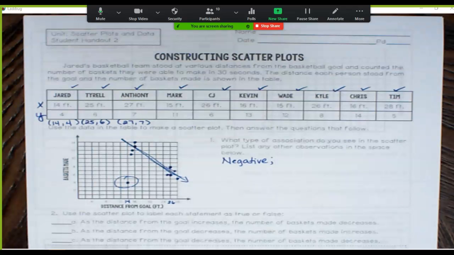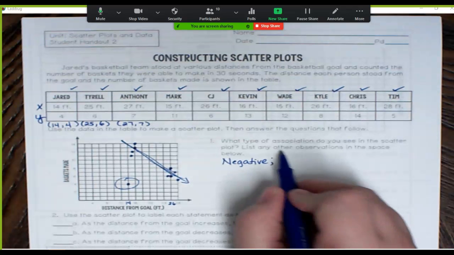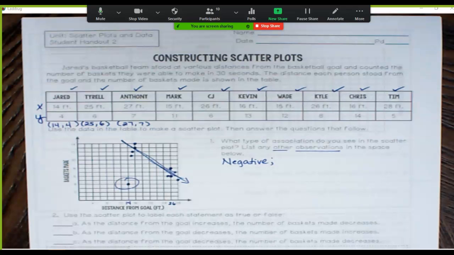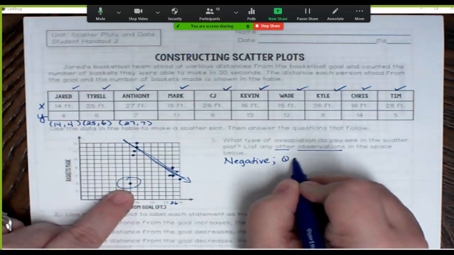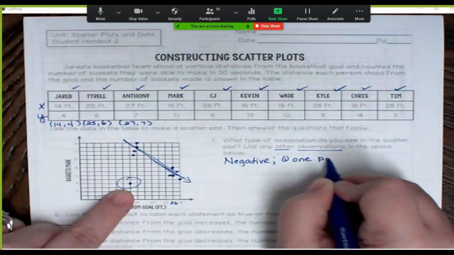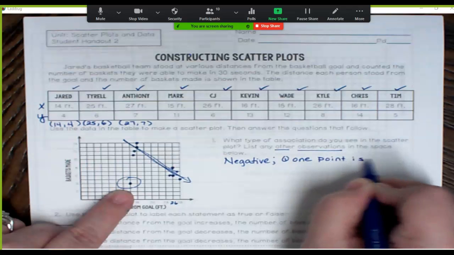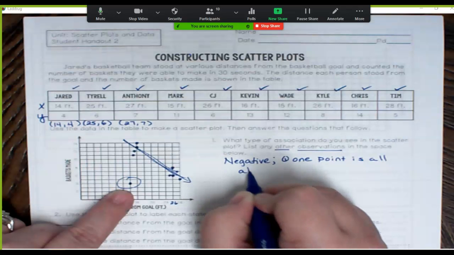And then the question also says, what other observations do you see? Well, we already pointed out we have this loner guy, right? So one observation might be that one point is all alone.